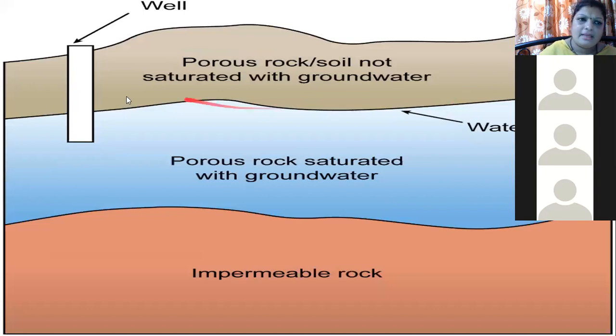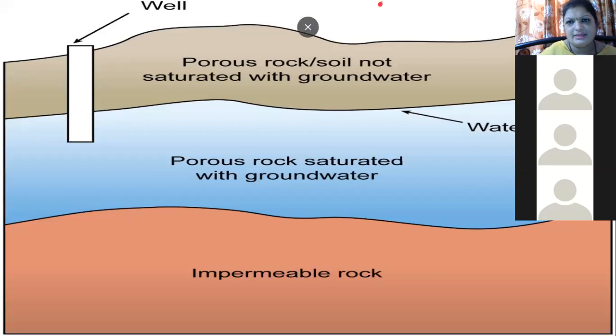Now look here. In this picture, this is the surface of the earth. That means we are on the top. Here we are living or standing over here. Now when you dig a well, you can see the water here. This water which is there in the well, see, we are here on the surface of the earth. When you're digging the well, you're digging so deep, at the depth it goes, and then only you can get water. Now this water which is there in the well, where does it come from?